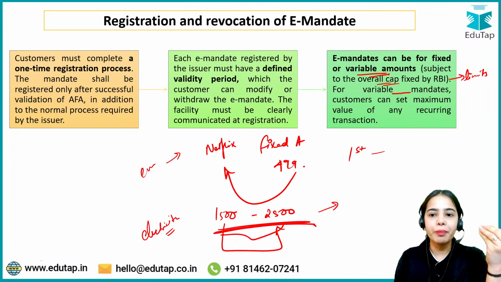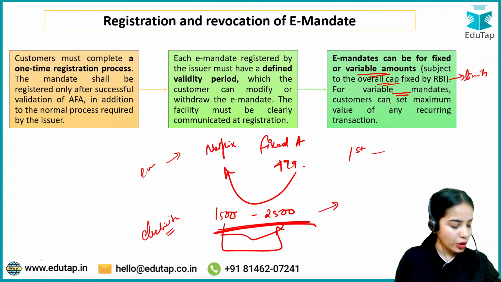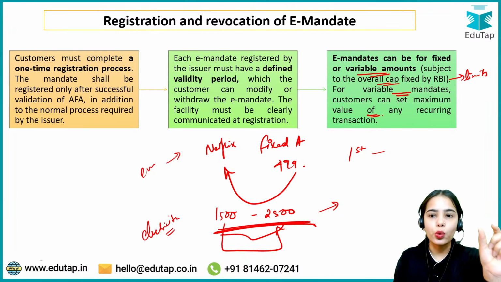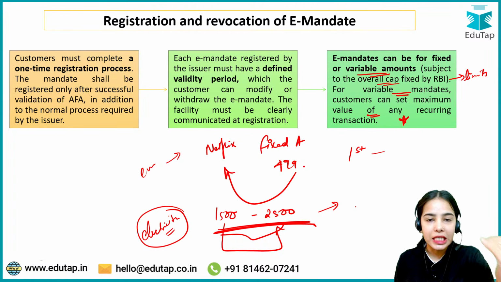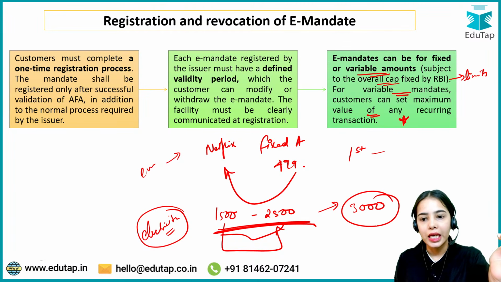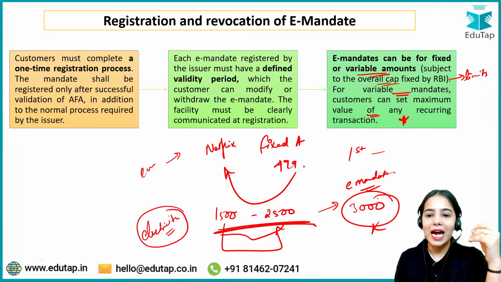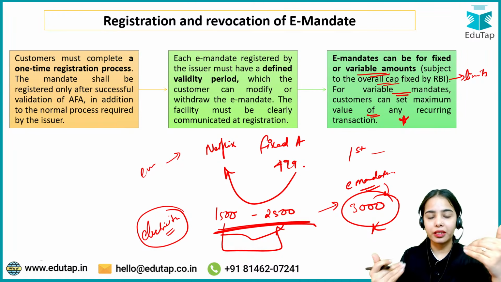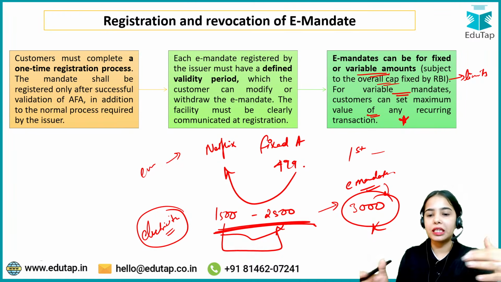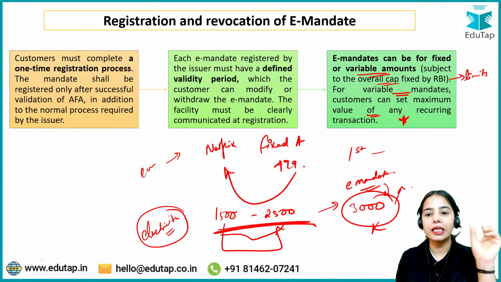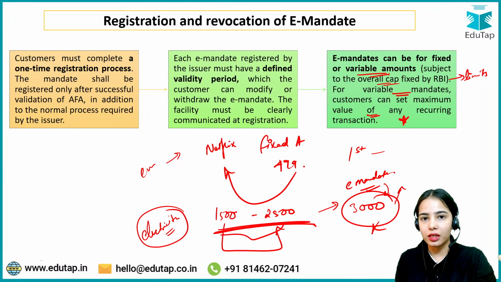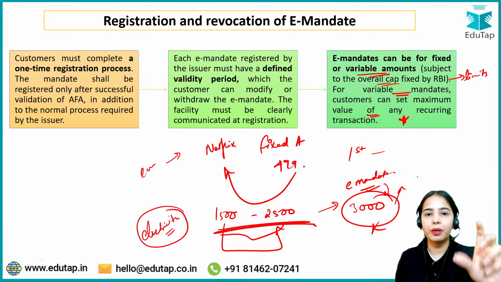Okay, for the variable e-mandates, customers can also set a maximum value of any recurring transaction. That means for the electricity bill, I have decided that the maximum that can be deducted is 3000. So I have given the e-mandate for the variable amount, and the maximum amount that I have decided can be deducted from my account on a monthly basis is 3000. If the bill is more than this, then the amount will not be deducted, and first the permission will have to be taken from me. Okay, so that is the idea.